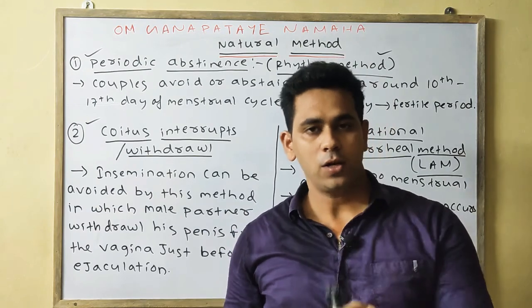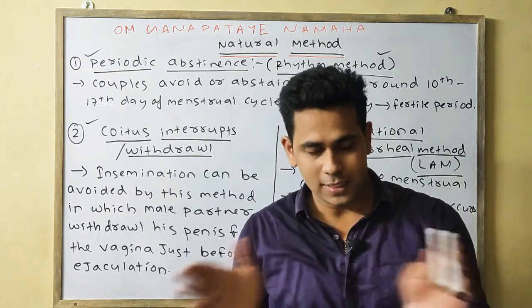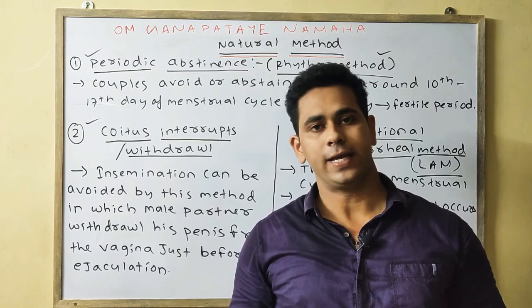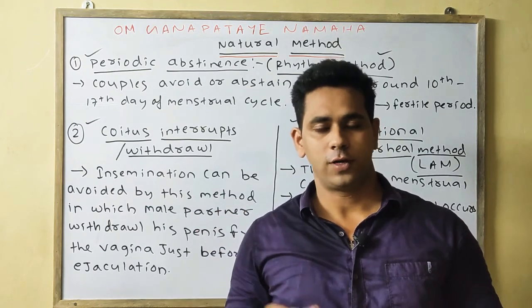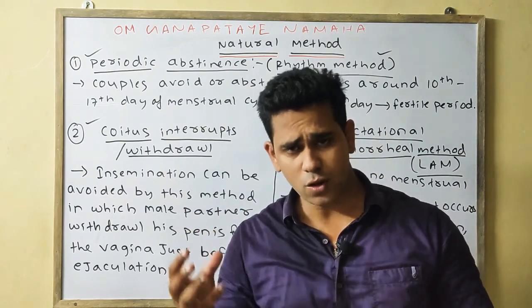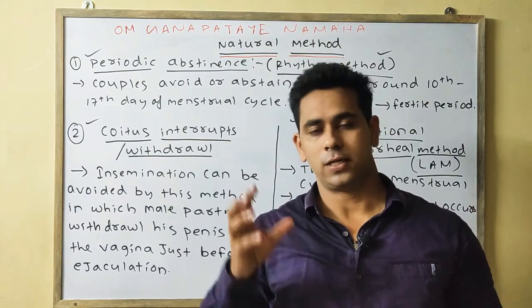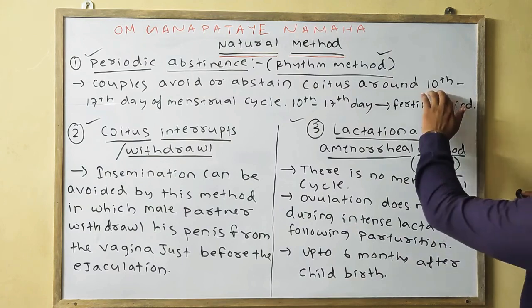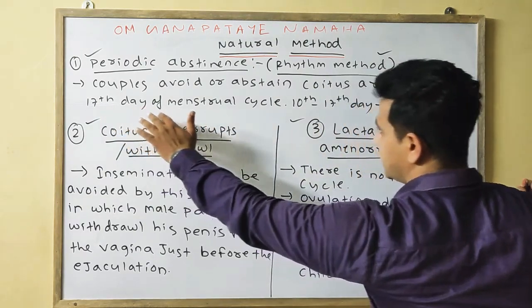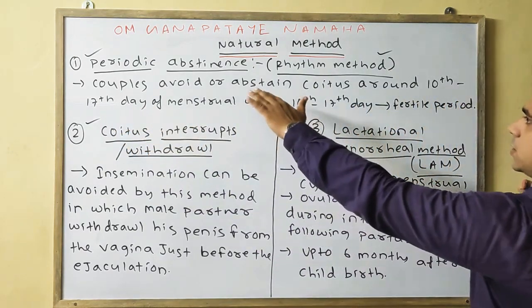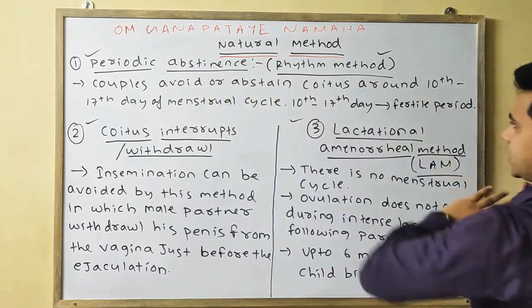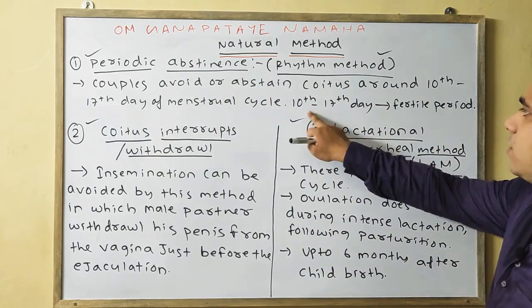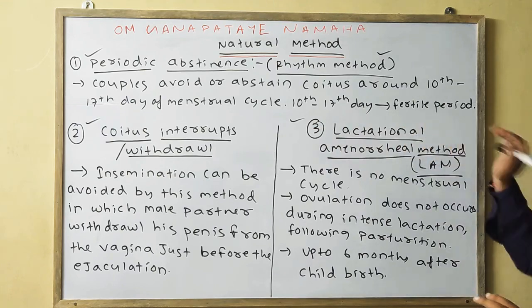During these days there are more chances of fertilization, that is, the female can get pregnant. So couples avoid sexual intercourse during this period.